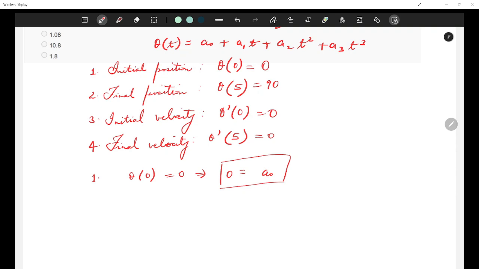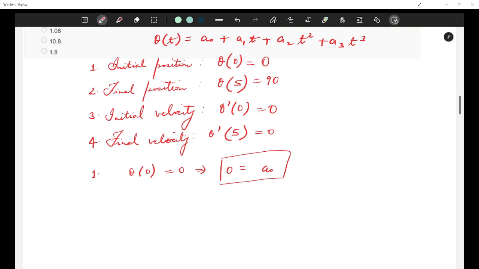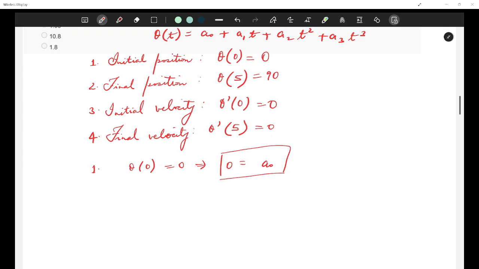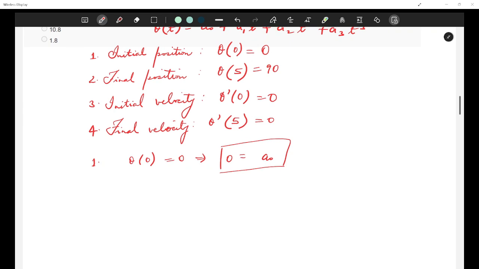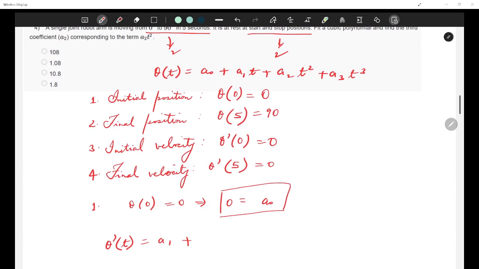Now what we should do after this: since the velocity is 0 at t is equal to 0, we should differentiate it. So theta dash t is equal to a1 plus 2a2t plus 3a3t square, right?